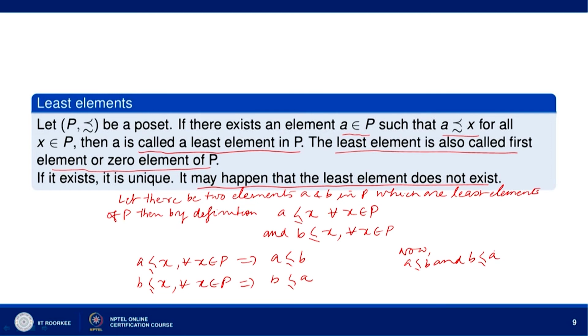Now, A precedes B and B precedes A. Let us use anti-symmetry. So, if A precedes B and B precedes A, we have A equal to B, by anti-symmetry. So, if at all the least element exists, it will be unique.